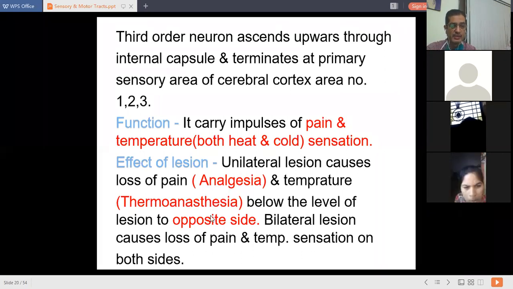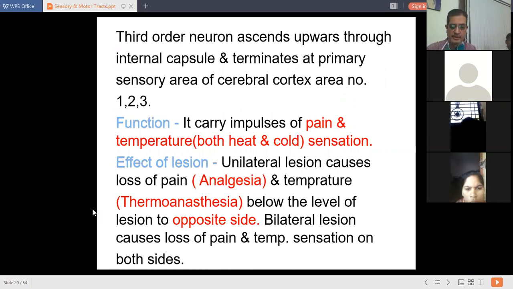But it is below the level of the spinal cord. So if this lesion occurs, you are going to get analgesia and thermoanalgesia on the opposite side. Why? Because there is crossing of tracts at the spinal level. That's why it is going to occur on the opposite side, right? So you should remember this, you should understand it well.